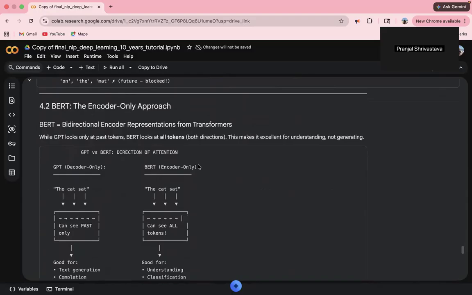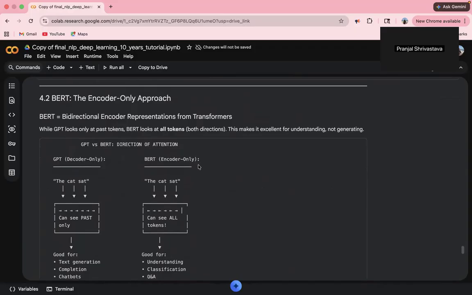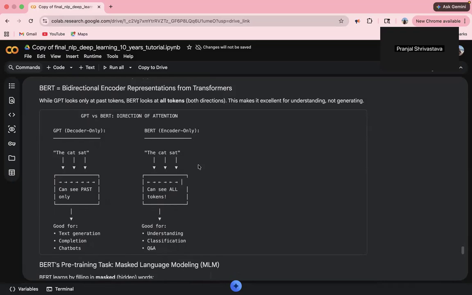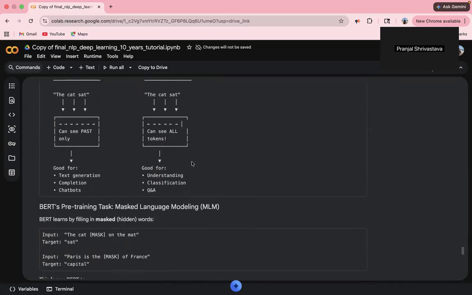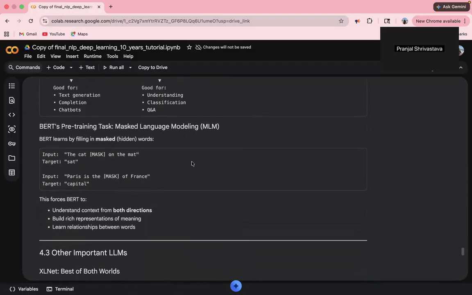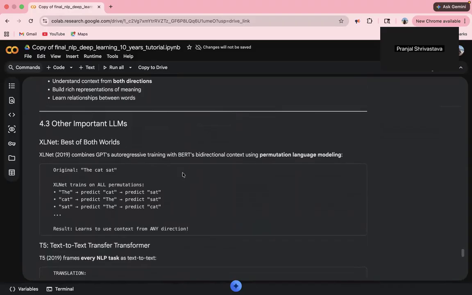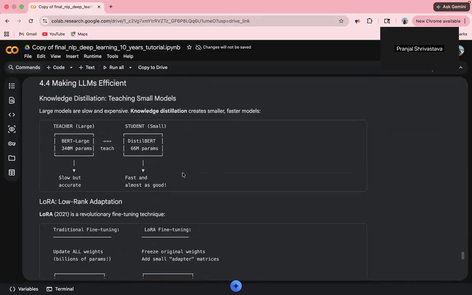Next, we have the BERT architecture. While GPT reads left to right, BERT uses bidirectional attention. Every token attends to every other token simultaneously. BERT is pre-trained with masked language modeling. Randomly mask 15% of tokens and predict them from context in both directions. It does not generate text, but its representations are extraordinarily powerful for tasks like classification, question answering, and named entity recognition.